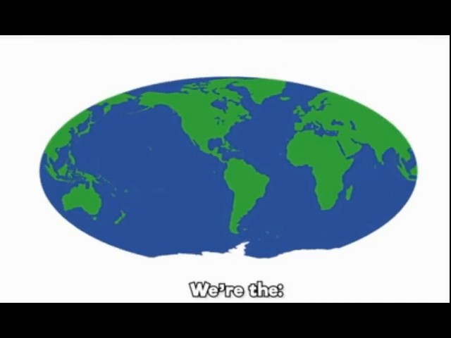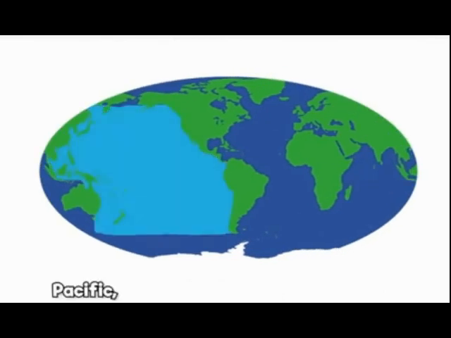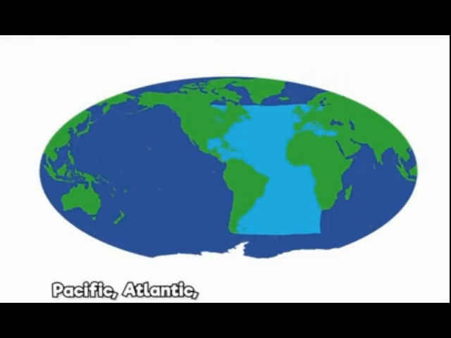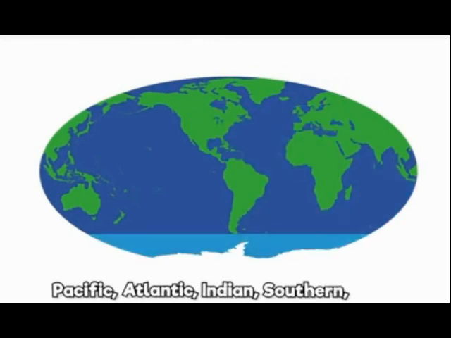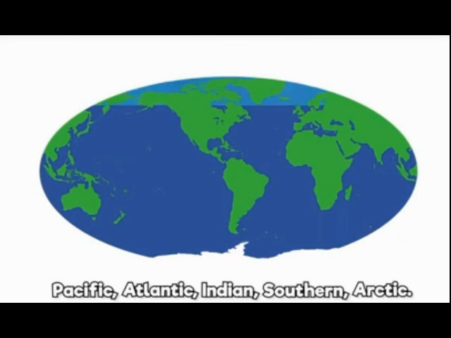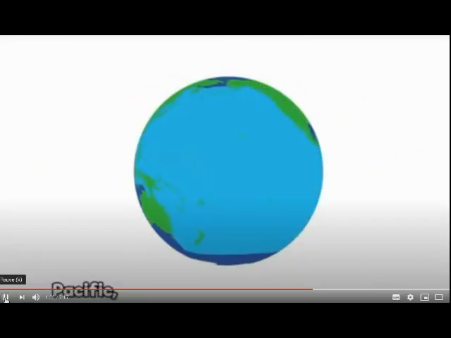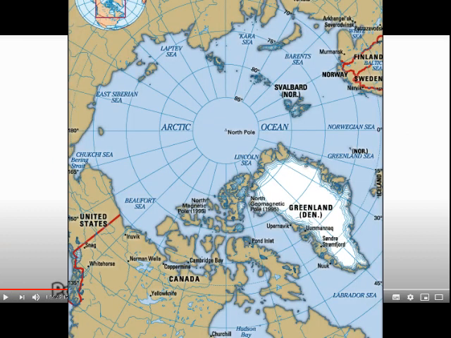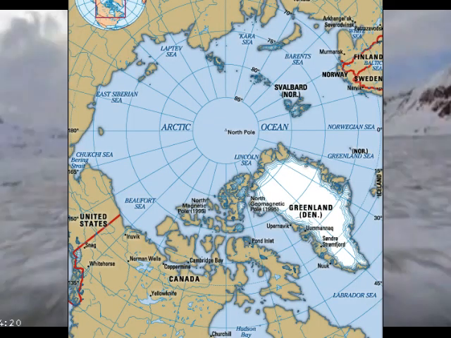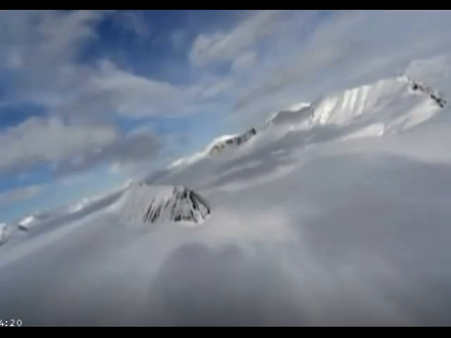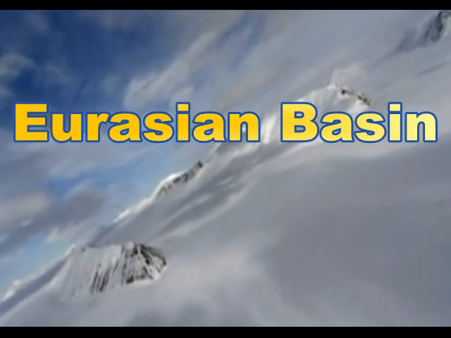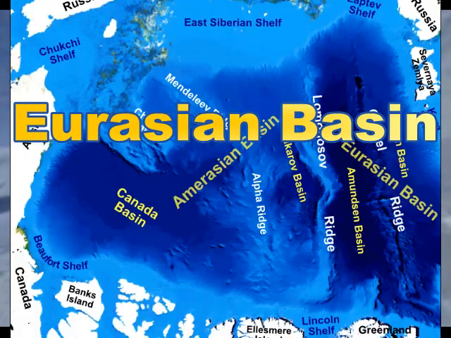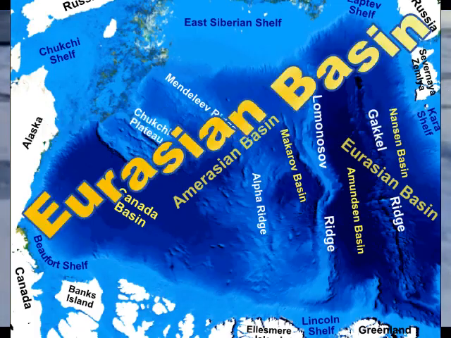The Norwegian Sea, the Greenland Sea, the East Siberian Sea, and the Barents Sea are some of the marginal seas of this ocean. Greenland, New Siberian Island, Novaya Zemlya Island are some of the islands located in the Arctic Ocean. The Eurasian Basin is the deepest point in the Arctic Ocean, which is about 5,449 meters in depth.